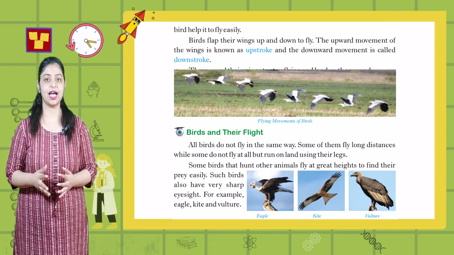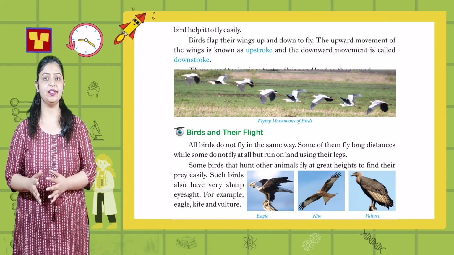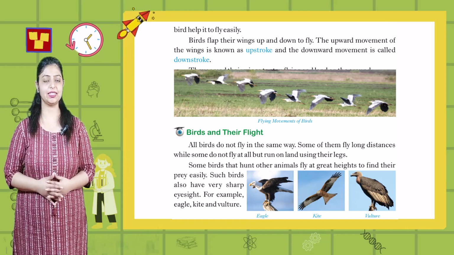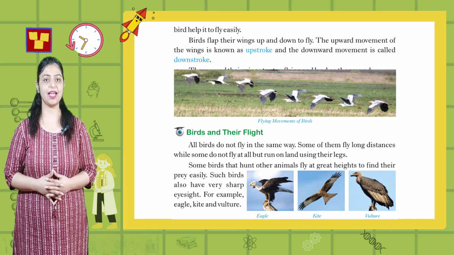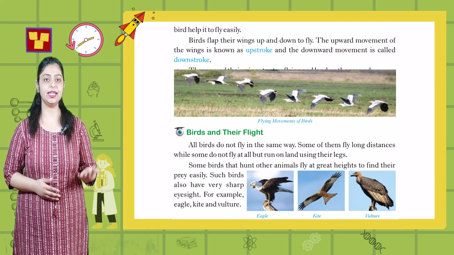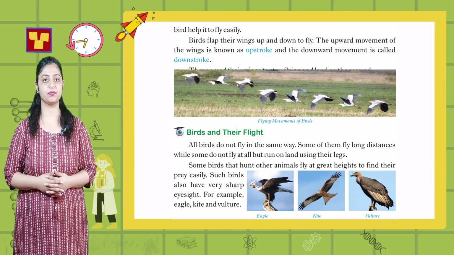Some birds that hunt other animals fly at great height to find their prey easily. Such birds also have very sharp eyesight. For example, eagle, kite and vulture.